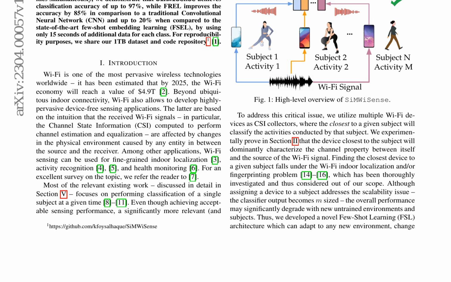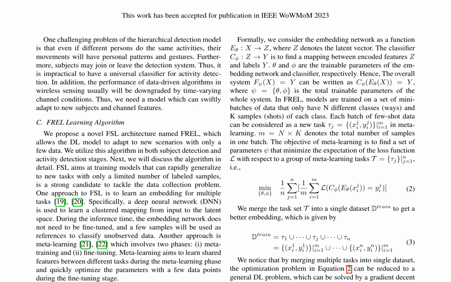The SiMWiSense framework consists of 3 task blocks: sensing, preprocessing, and learning. The sensing block captures CSI data, the preprocessing block extracts features, and the learning block uses FREL to classify activities. FREL combines embedding learning and metalearning approaches, achieving better performance through fine-tuning with only a few additional samples.